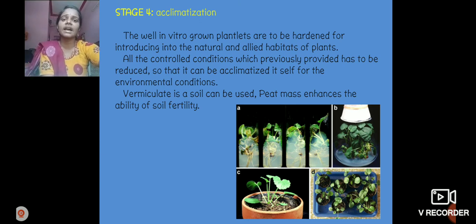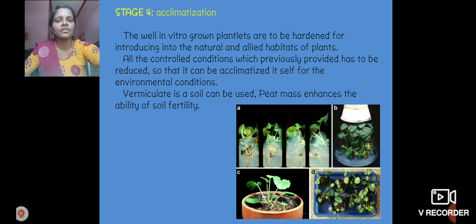Acclimatization is nothing but the plants that develop from the explants being acclimatized and transferred to pots. The well in vitro grown plantlets have to be hardened before introducing them into natural habitats. All the controlled conditions which were previously provided have to be reduced so that the plant can acclimatize itself to the environmental conditions.